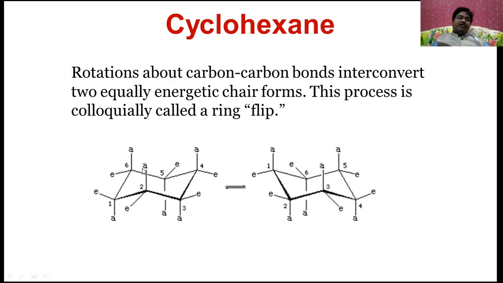This is the equatorial and this is the axial. When the ring is flipped, the equatorial changes to axial, and the axial changes to equatorial. That is, by ring flip, the equatorial bonds are changed to axial bonds and the axial bonds are changed to equatorial bonds, and this occurs at room temperature itself.